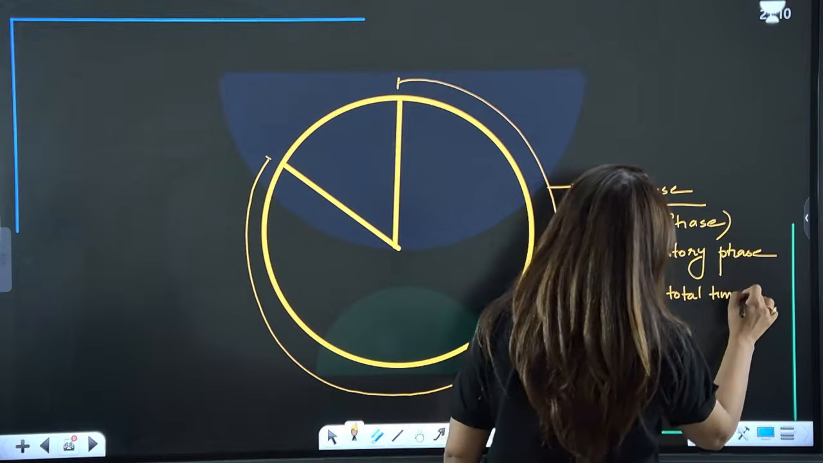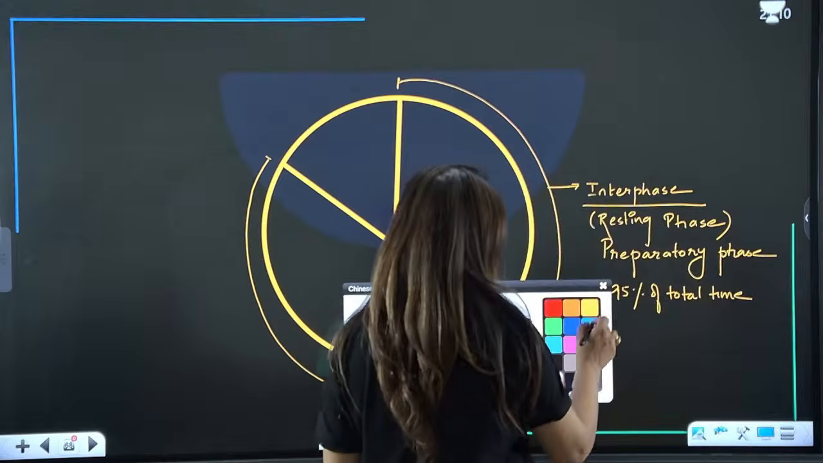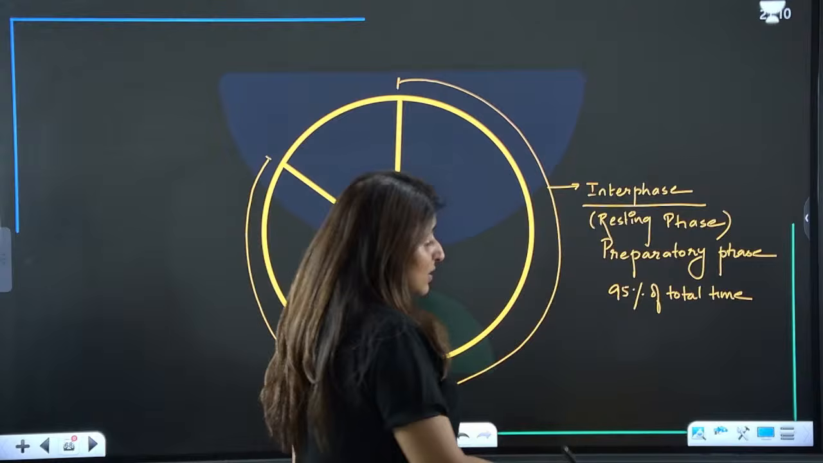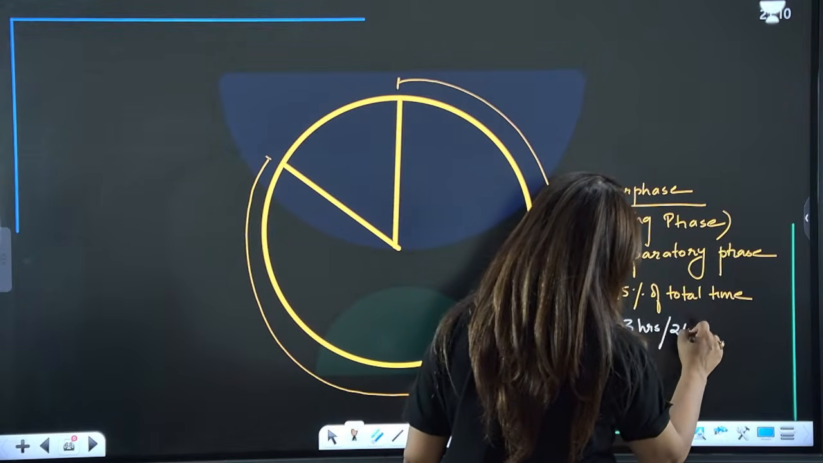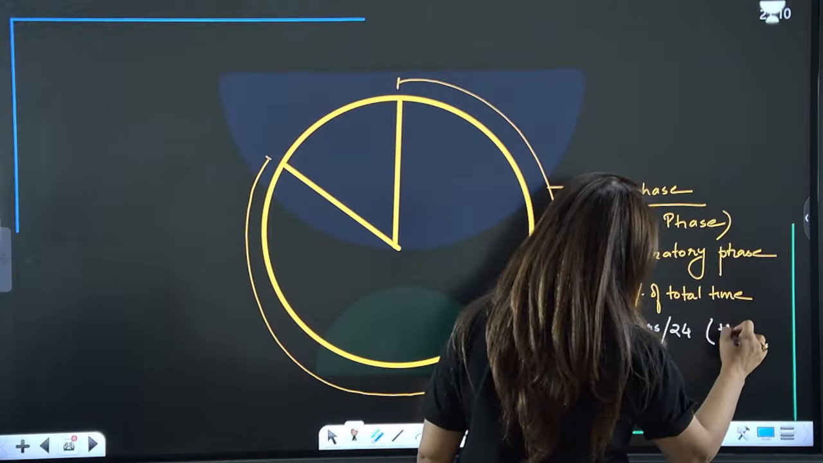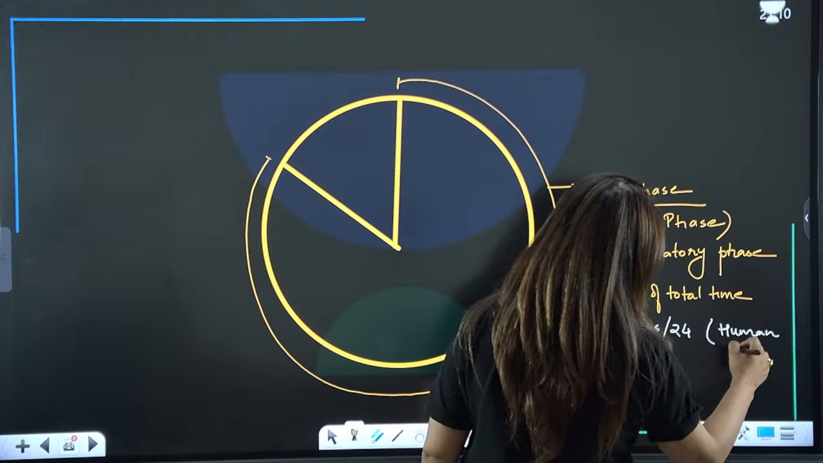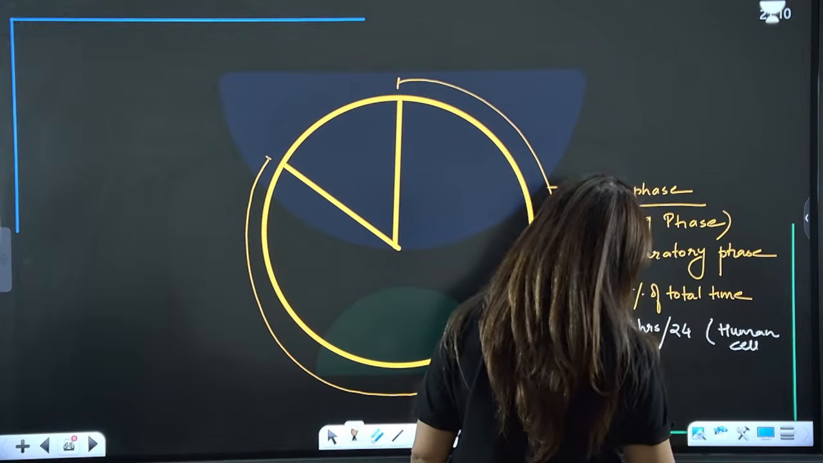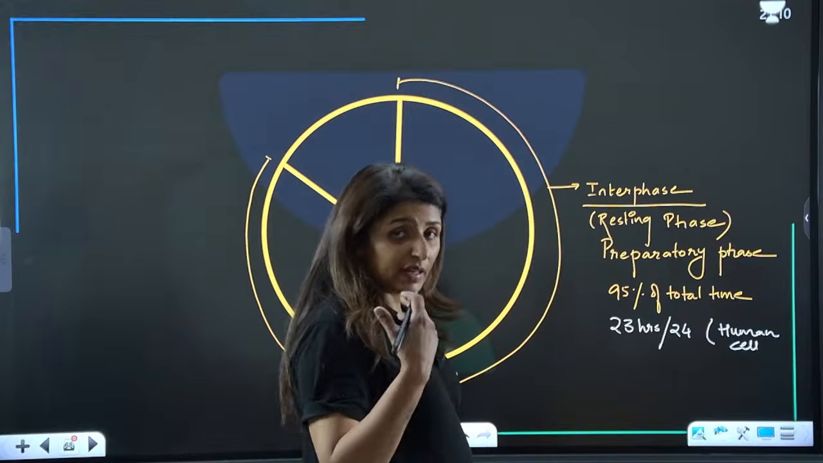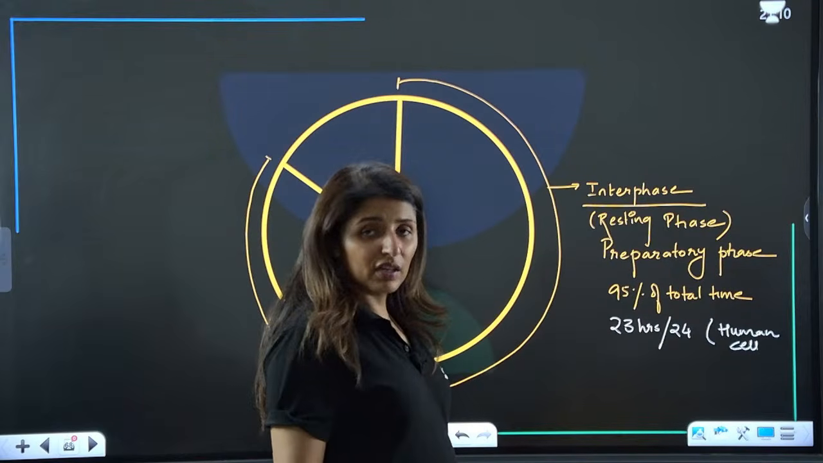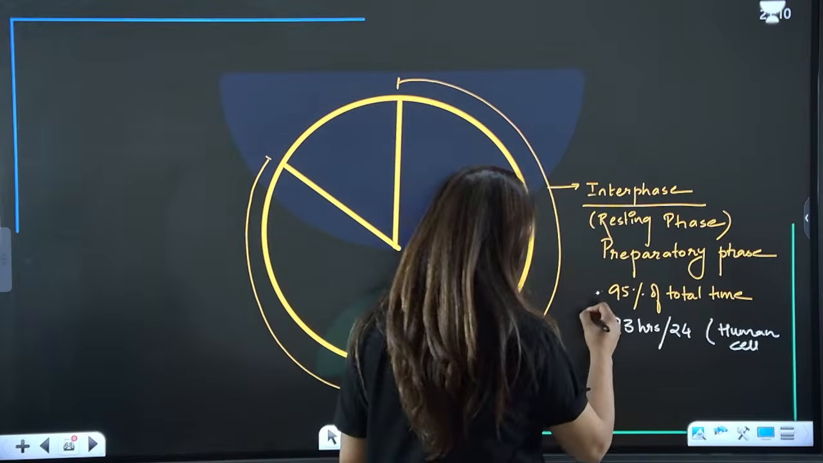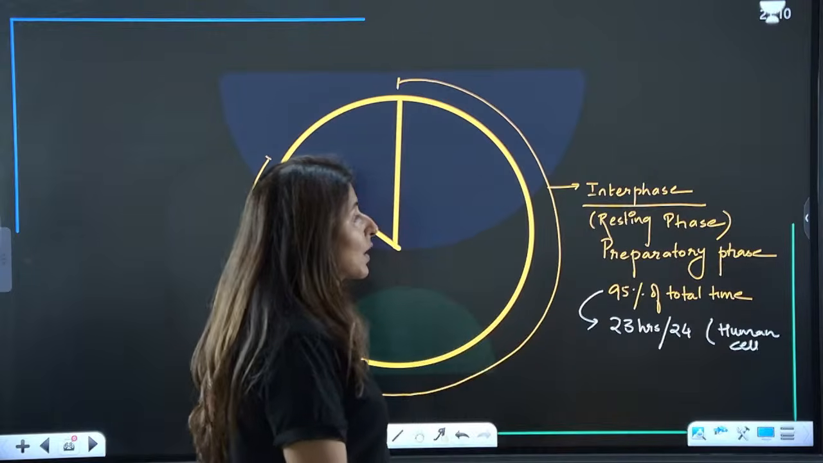For example, if it is a human cell which divides once in every 24 hours, interphase is going to take 23 hours out of 24. And in case of yeast, if yeast is dividing every 90 minutes, like 1.5 hours, then you just calculate how much 95% would be in case of a yeast cell. Is that clear?